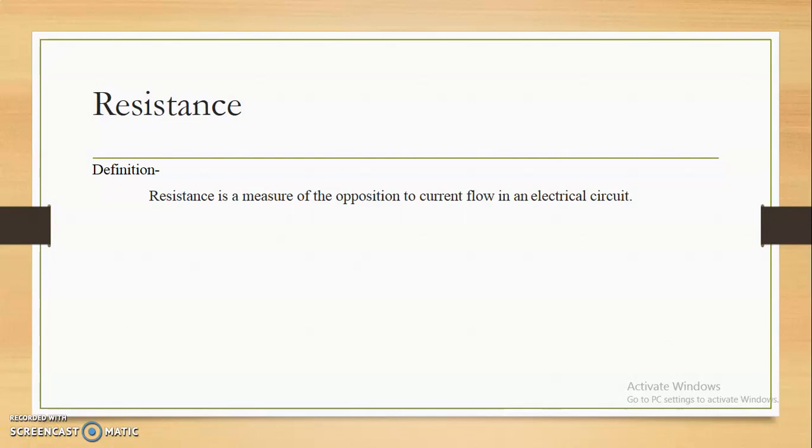Then let's see what the symbol of this resistance is. This is nothing but the simple symbol of the resistance. Then what is the unit of the resistance? As we know from Ohm's law, the proportionality constant is the resistance. Therefore, the unit of the resistance is Ohm, and its symbol is Greek Omega.